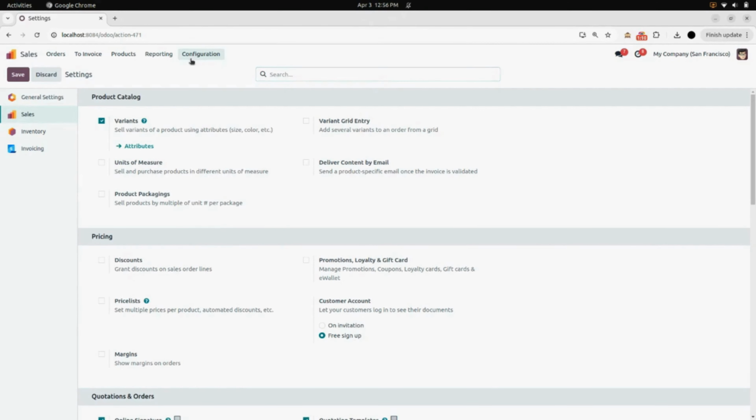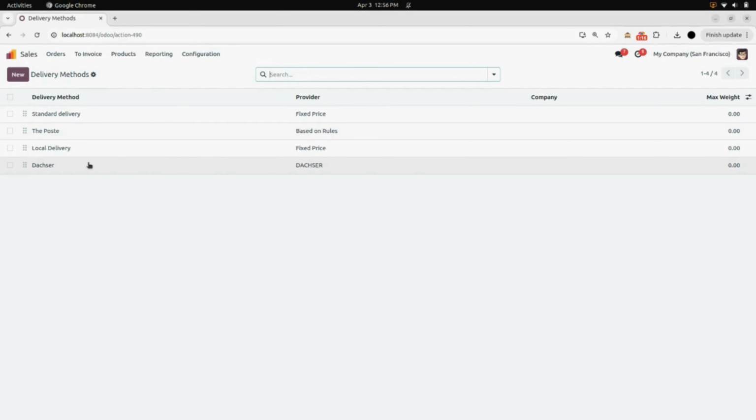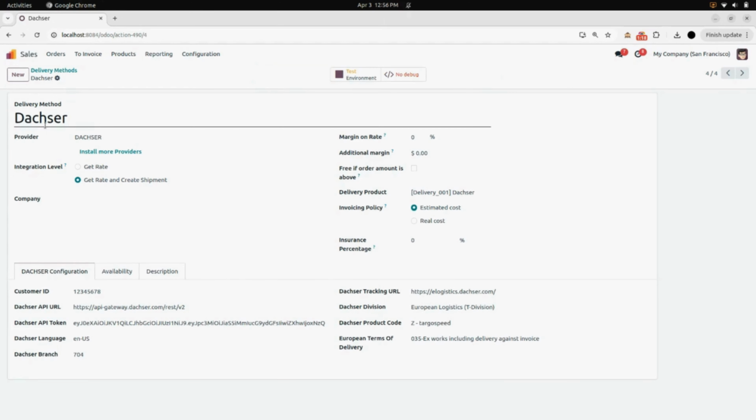Now again under configuration you will find a menu for delivery methods. Open that and here you will find a delivery method named Dachser. Now under Dachser configuration you need to add your credentials like customer ID, Dachser API URL, API token. The language you can select as you want. I have selected English. You can select the branch.